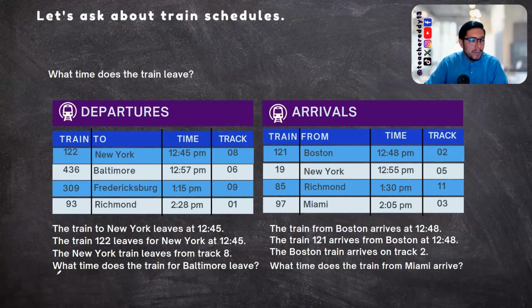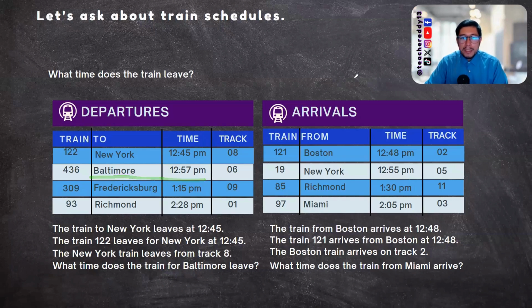This is a question. What time does the train for Baltimore leave? In this case, let's check the information and answer the question. The train for Baltimore leaves at 12:57. What time does the train for Baltimore leave? In this case, let's check the information. The train for Baltimore leaves at 12:57.